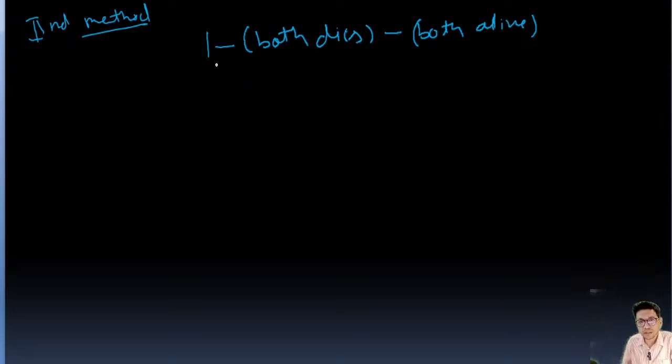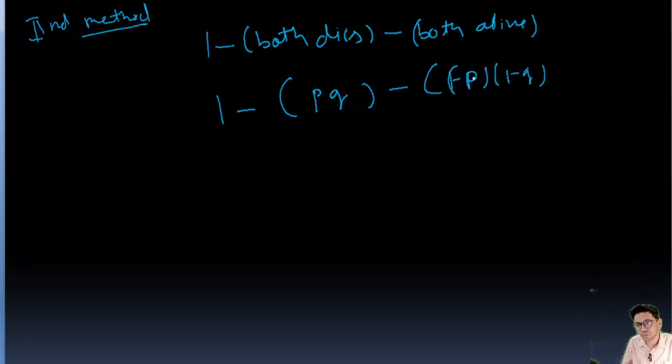So how can we get it by this formula as well: 1 minus probability of both dying, minus probability of both alive. Okay, if you subtract these from 1, we will get the probability of any one being alive. So 1 minus both die means PQ, right? Because probability of dying of A and B is P and Q, and minus both alive means 1 minus P into 1 minus Q, right?